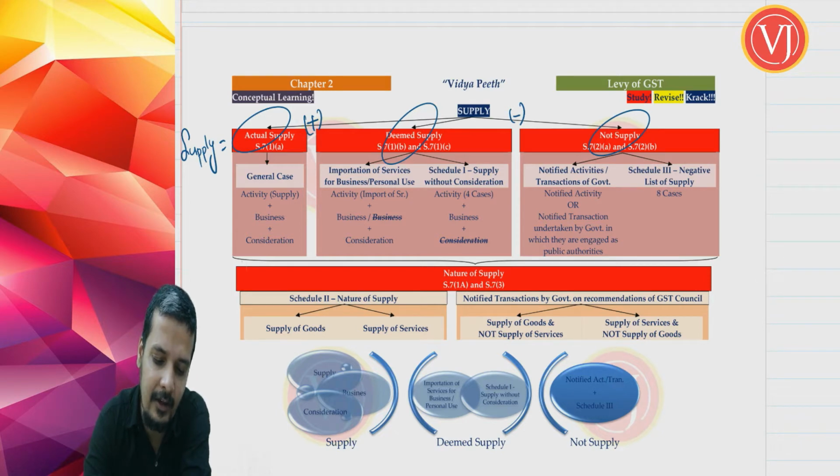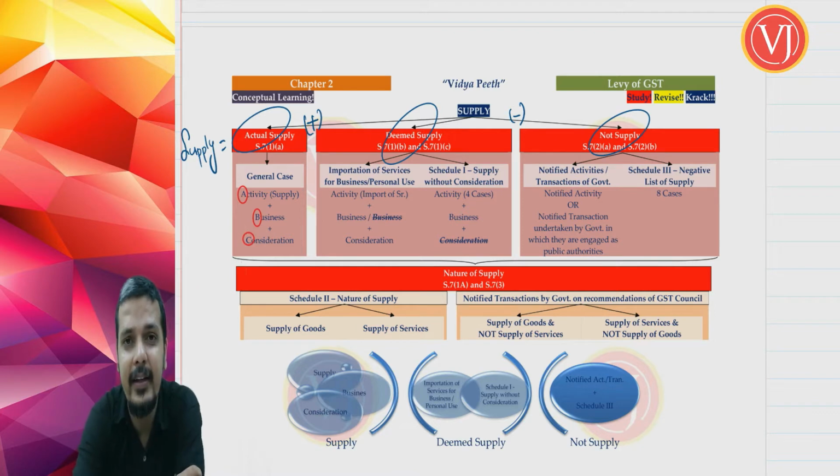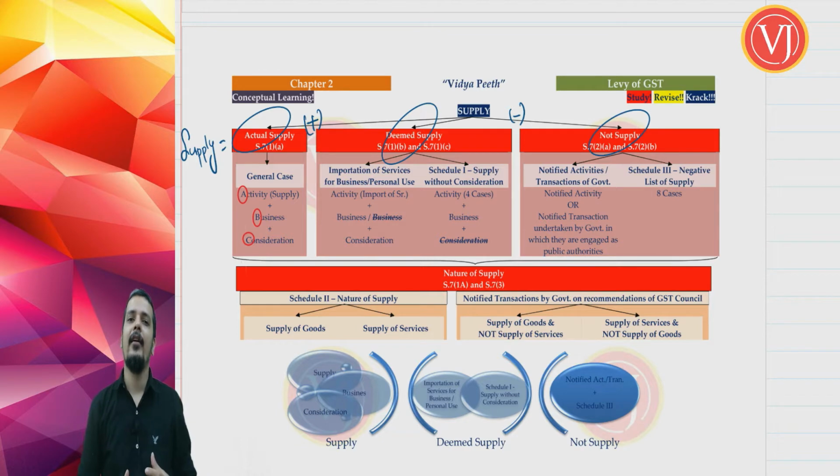Those 3 things are A, B and C. You are going to check the presence of these 3 things. What is A? Activity, which is supply. B, business. C, consideration. Rather, there is no A; we are making it simple by calling it activity, which is actually supply.